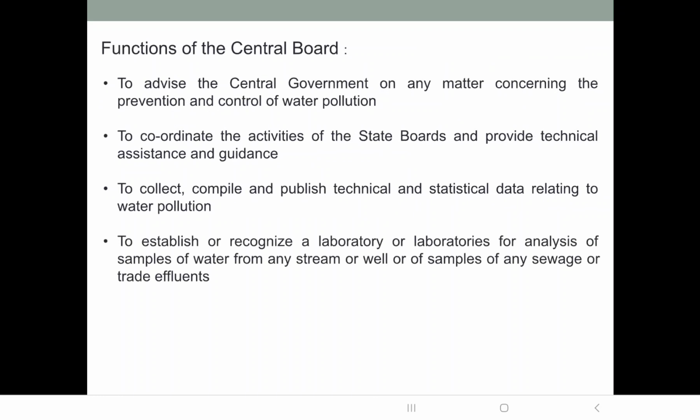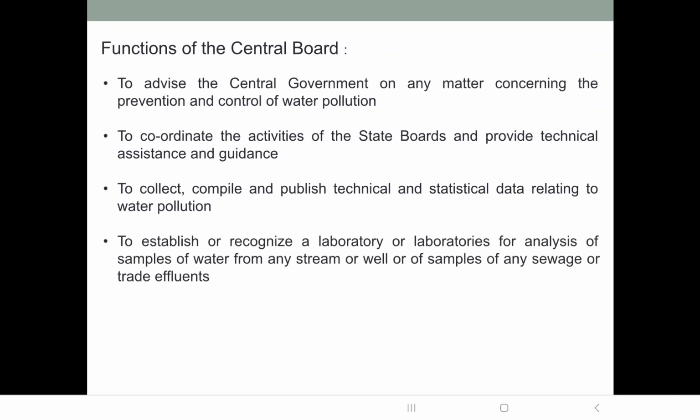Then to collect, compile and publish technical and statistical data relating to water pollution. See, statistical data is very important to plan future strategies in mitigating any future problems. So for the collection, compilation and publishing of the technical and statistical data relating to water pollution, this responsibility is given to the Central Pollution Control Board.